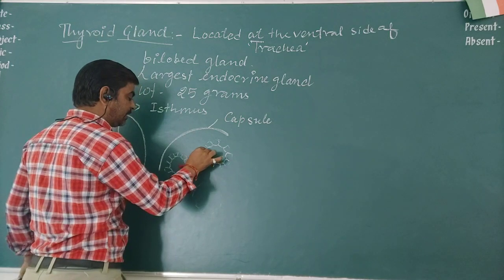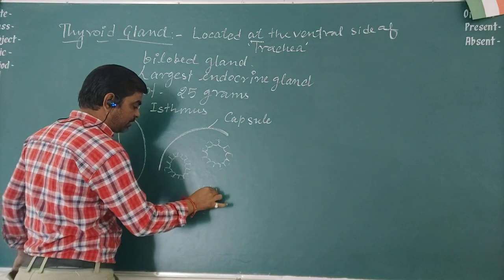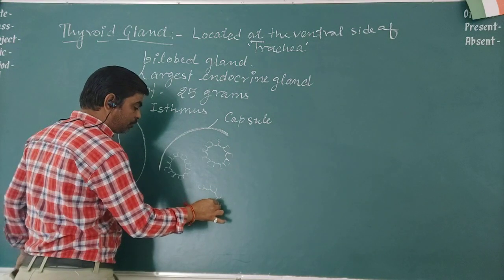The thyroid gland secretes two kinds of hormones: one is thyroxine and the second is calcitonin.